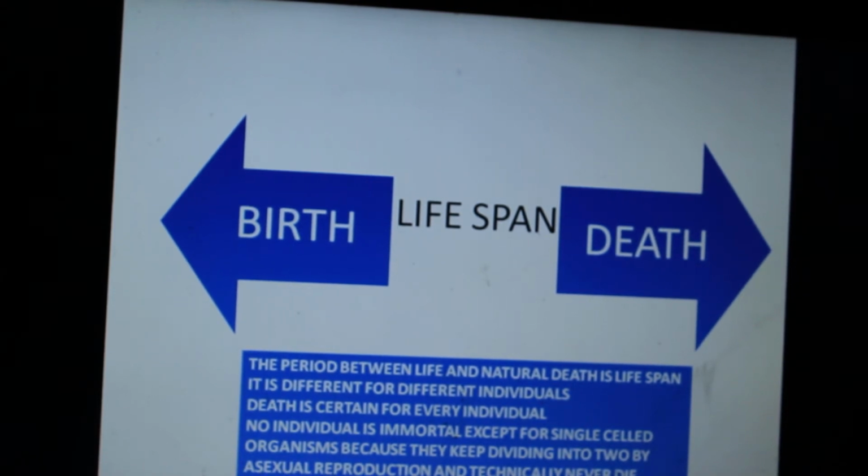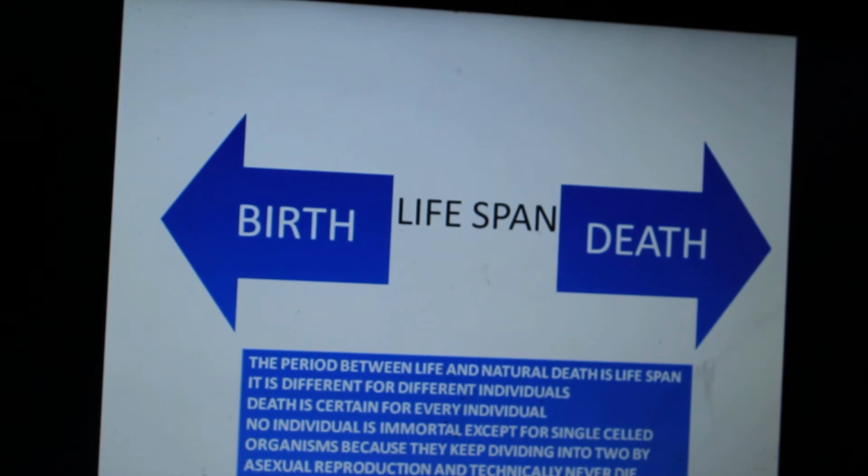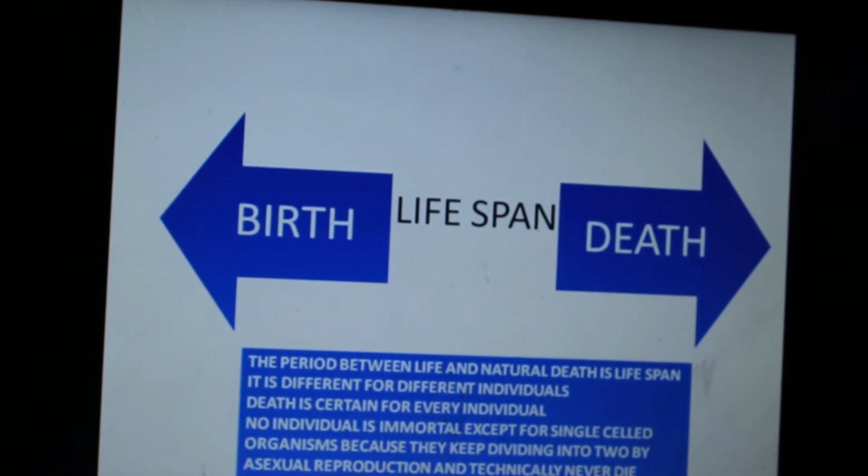Different individuals have different lifespans. For example, a horse lives for say 25 to 30 years on an average, and an elephant lives for 60 to 80 years. And also, no individual is immortal. Every individual that takes birth has to die.